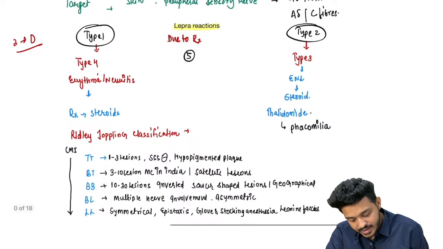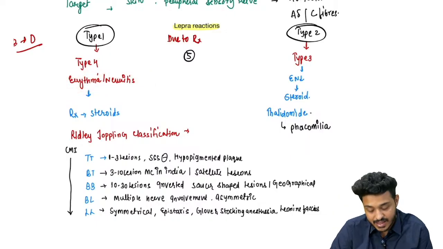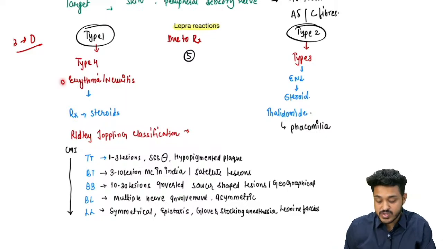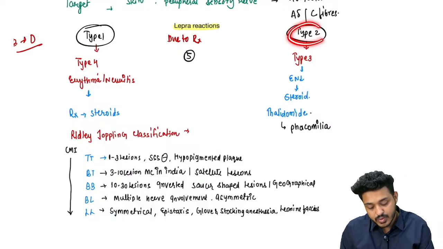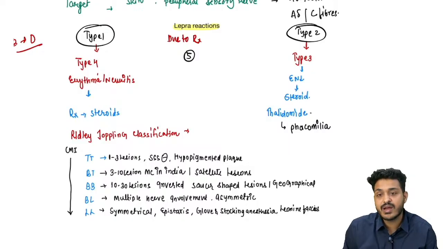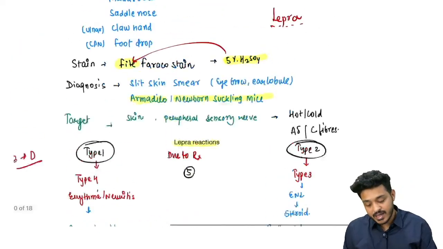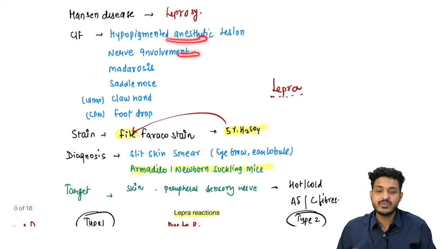So what can happen in type 1 lepra reaction? You can have redness on the body, you can have nerve pain, right? Earlier the patient is not having any kind of pain, but after taking the treatment, the patient will start to have pain, so the patient will generally leave the treatment, right? In type 2 lepra reaction, you can have erythema nodosum leprosum, right? You can have multiple painful crops of nodules on the body. The patient will be having painful lesions. A hypoanesthetic, hypopigmented lesion was there in the patient.